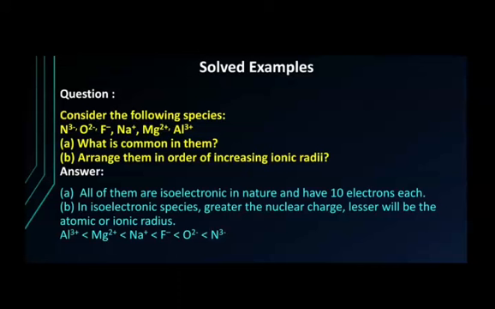They have the same number of electrons. Now we have to arrange them in increasing ionic radii order. You know, the ionic radius of a cation is smaller than the radius of an anion. So first we will arrange the anions, then we will arrange the cations, and the greater the nuclear charge, the lesser will be the radius. So Al3+ will have the least radius.